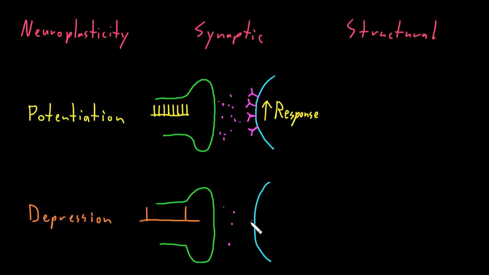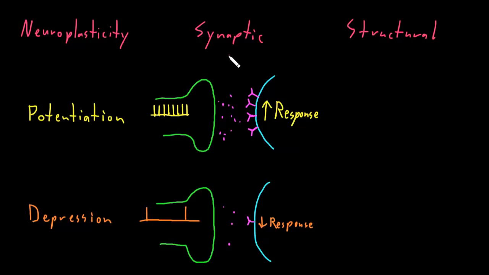And or we could see that the neurotransmitter receptors may decrease in number, so that maybe we had more neurotransmitter receptors to begin with, and that some of those go away. So we have a smaller number of receptors, or changes to the receptors to some less responsive kind of receptor, or changes to second messengers, so that the target cell just doesn't respond as much to any given amount of neurotransmitter. So with either of these changes, we'd see less of a response in the target cell to an action potential reaching the axon terminal.